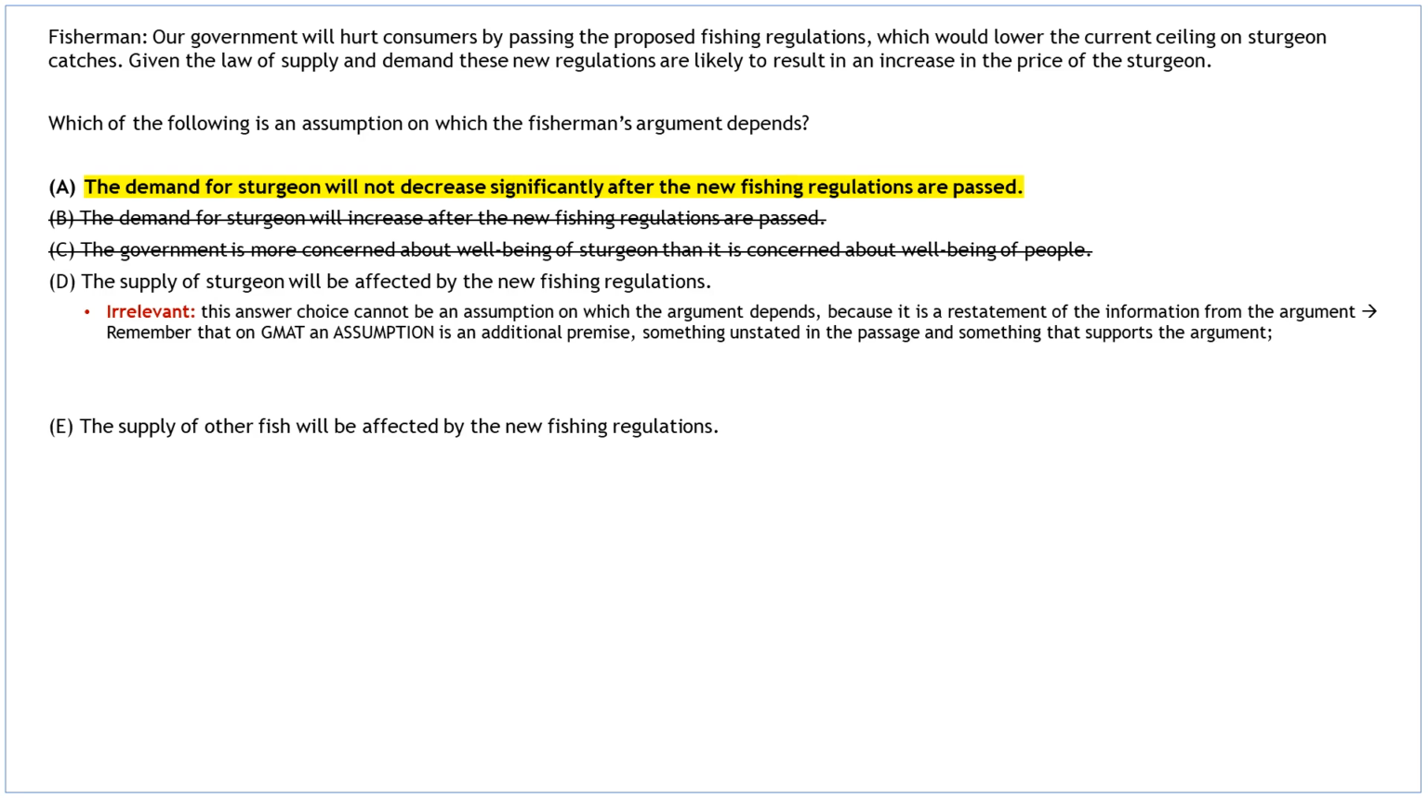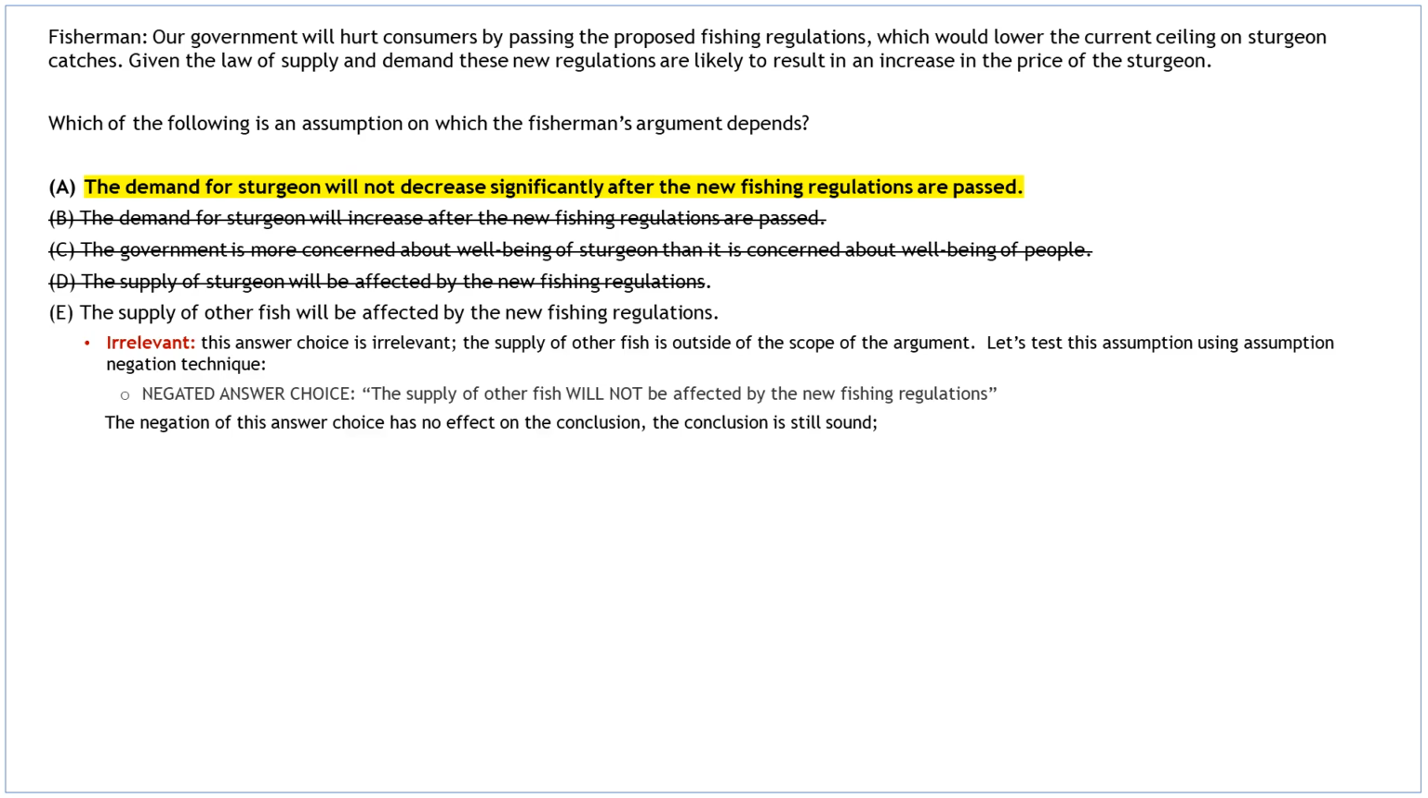This answer choice cannot be an assumption on which the argument depends, because it is a restatement of the information from the argument. Remember that on GMAT an assumption is an additional premise, something unstated in the passage and something that supports the argument. Strike this choice out, and review answer choice E.